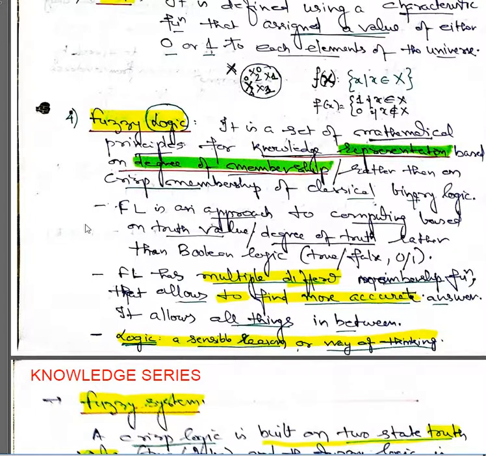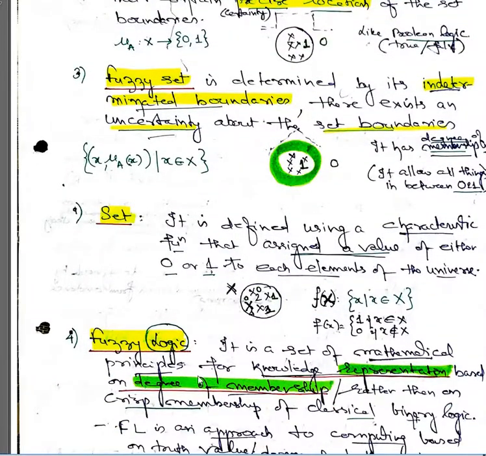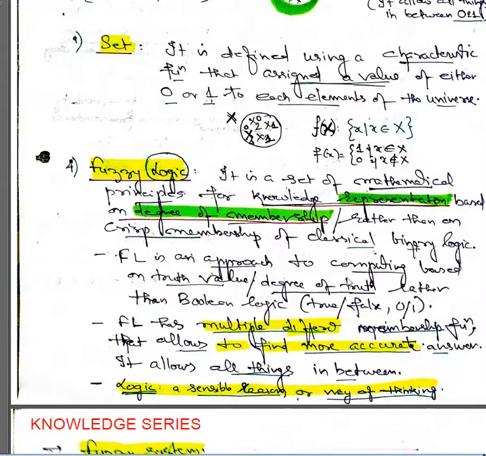Here you have to remember, in fuzzy logic we try to create a set. What is that set? It is a set of elements as well as the membership value. That membership value is created based on some definite conditions. Because when we talk about logic, it means sensible reasoning or a way of thinking. Logical means that the logic should be very appropriate based on the selections.